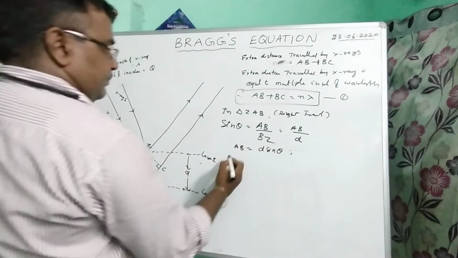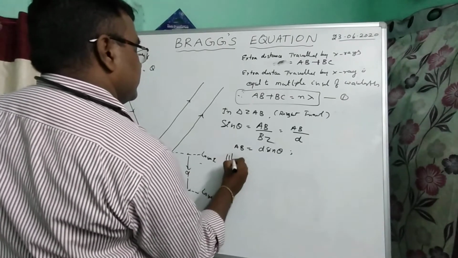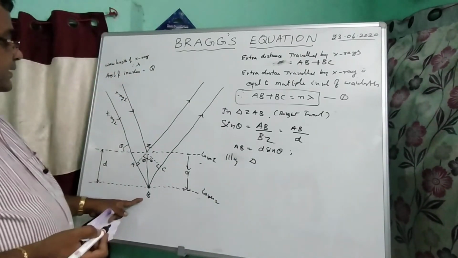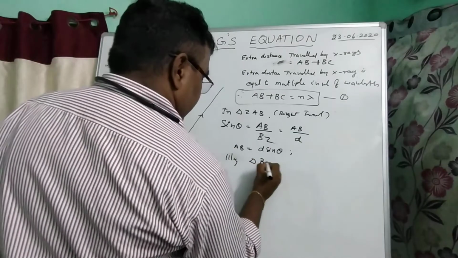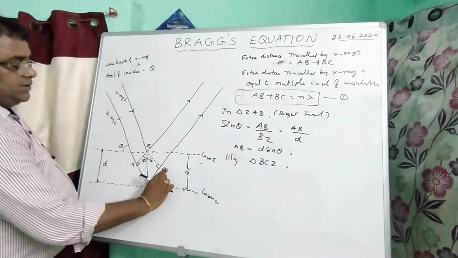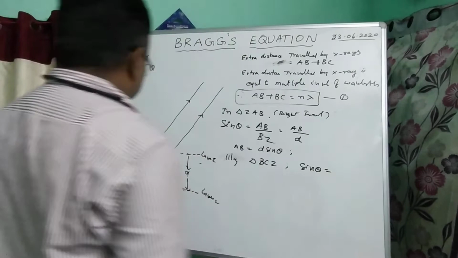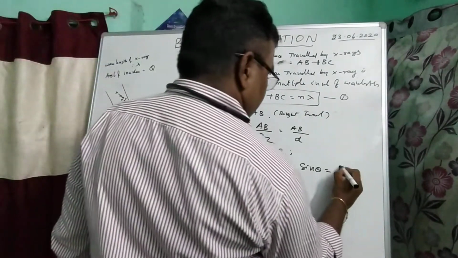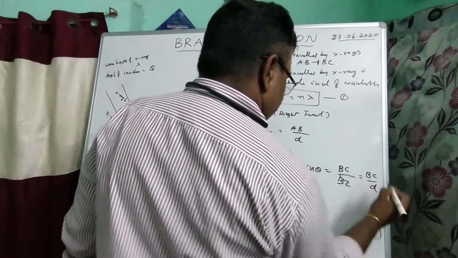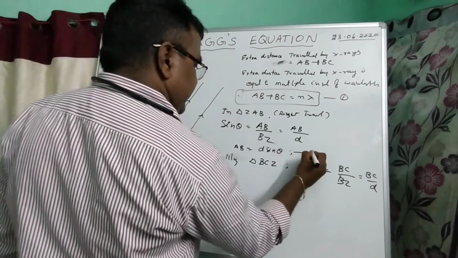Similarly in the next triangle BCZ, sin theta is the opposite side BC by the hypotenuse BZ, that is BZ by D. Therefore BC is equal to D sin theta.